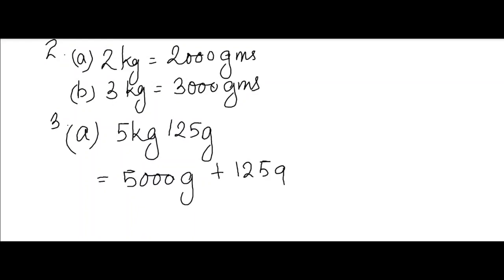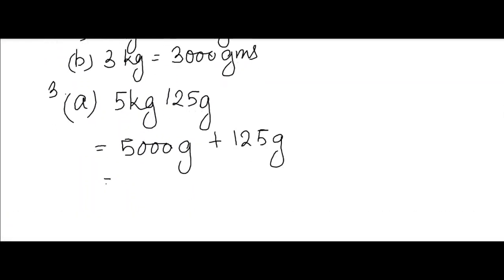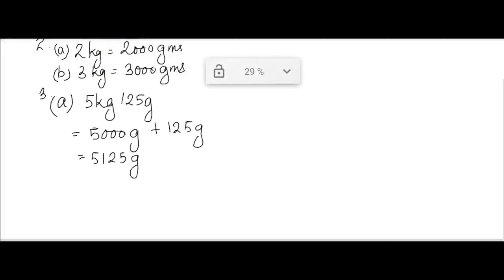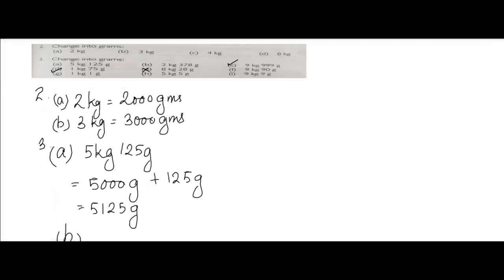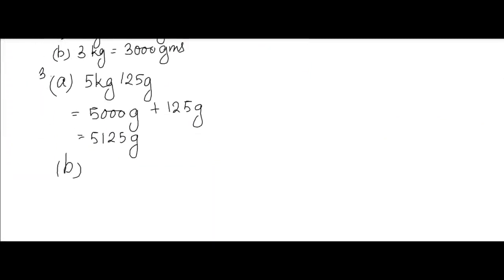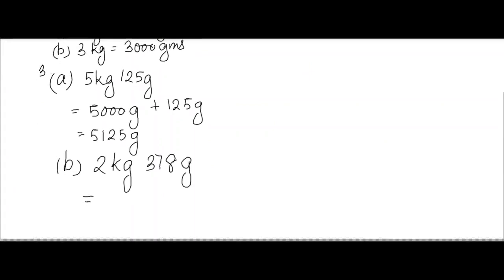So if you add 5000 grams and 125 grams, you will get the answer 5125 grams, right? So next we will do number B. You have to convert 2 kg 378 grams to grams. Okay, so let us first convert 2 kg into grams.